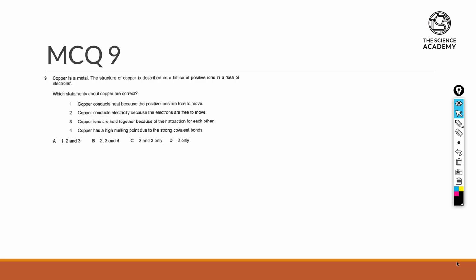In MCQ 9, this is with regards to copper being a metal, and this is once again a chemical bonding question. Now, copper being a metal, they did mention it consists of a lattice of positive ions in a sea of electrons.